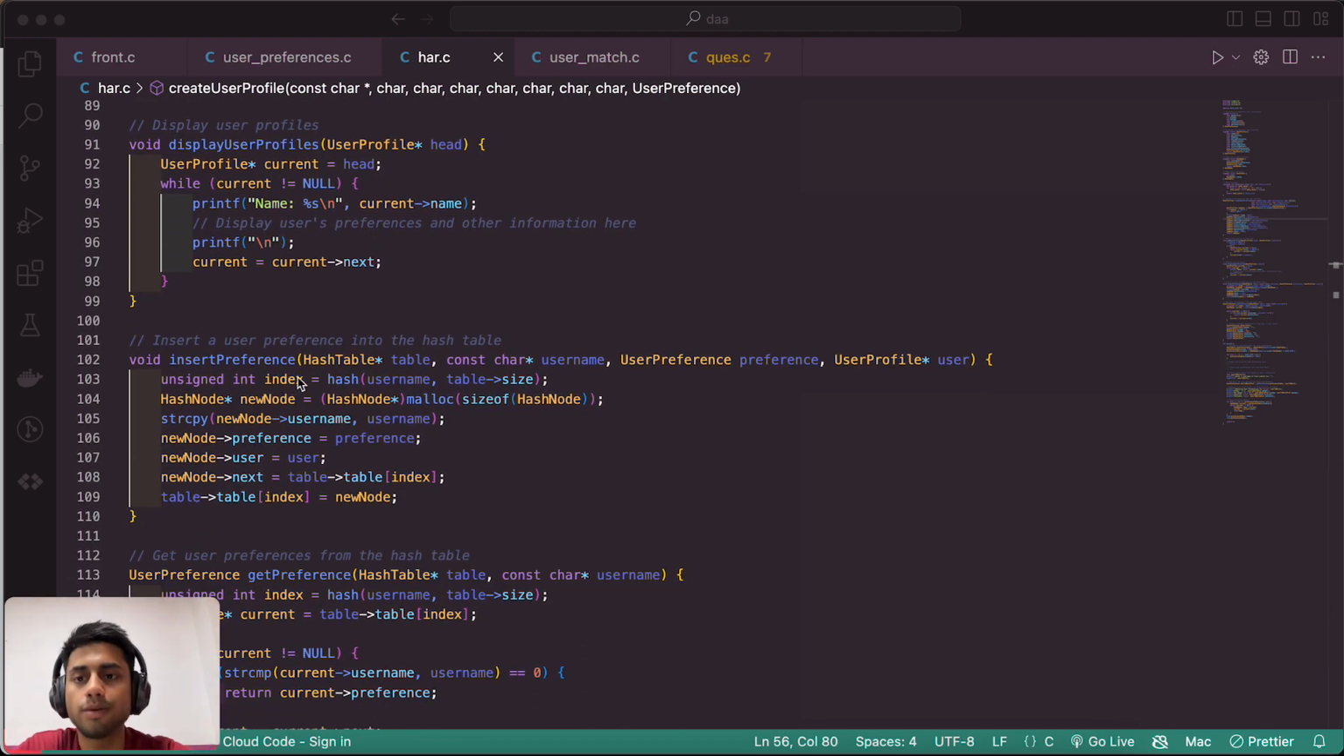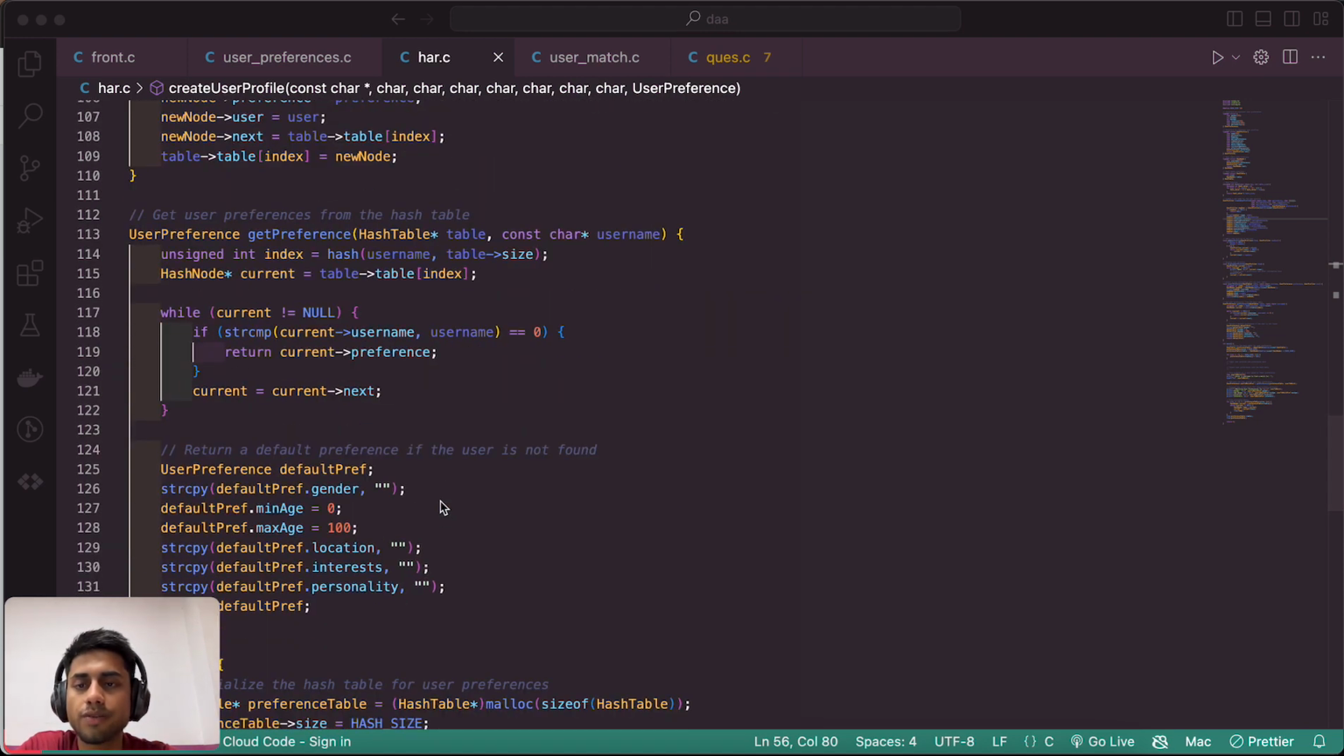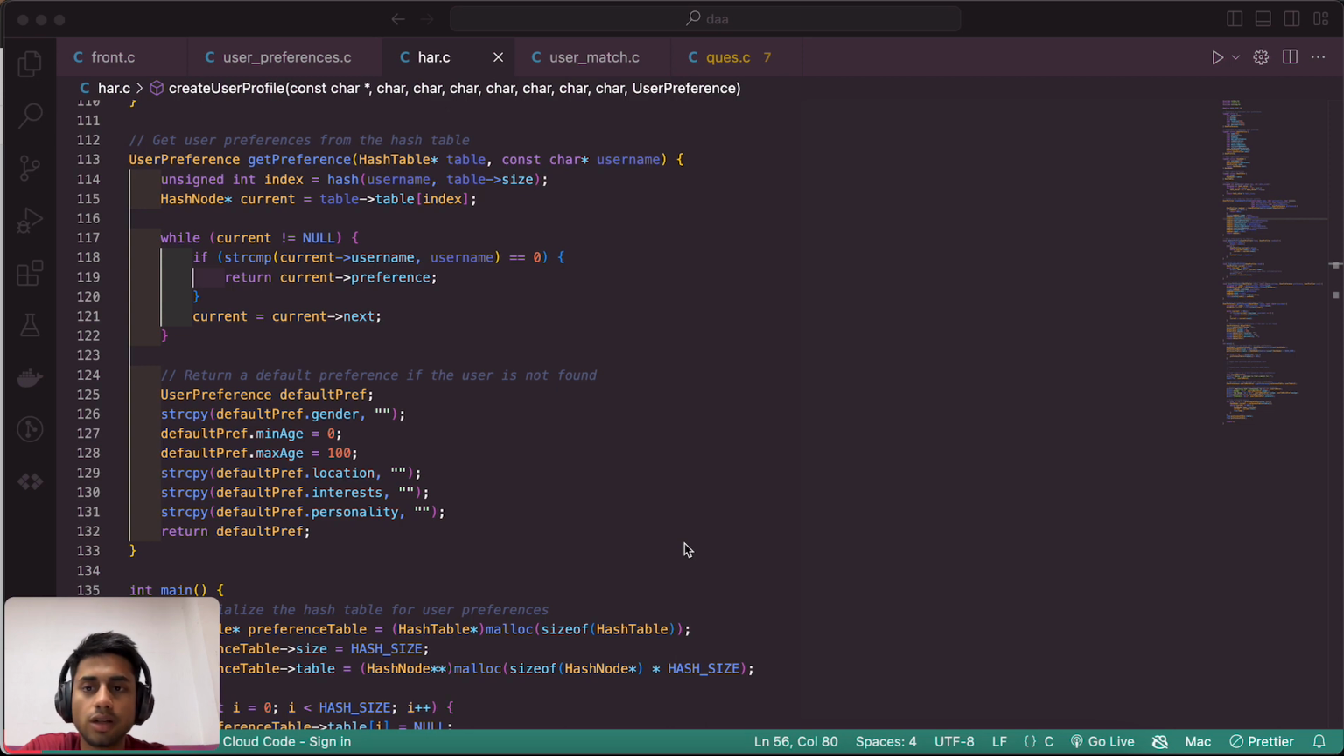Insert a user preference into the hash table in this folder. We insert a user preference or personality, categorizing the user into the hash table. Get user preference from the hash table. After this, if somebody wants suggestions or matching, it will be shown from the hash table. After this, we return a default preference if the user is not found.